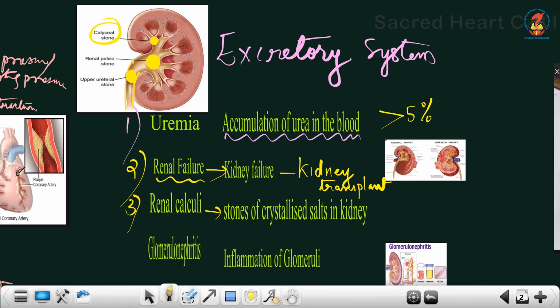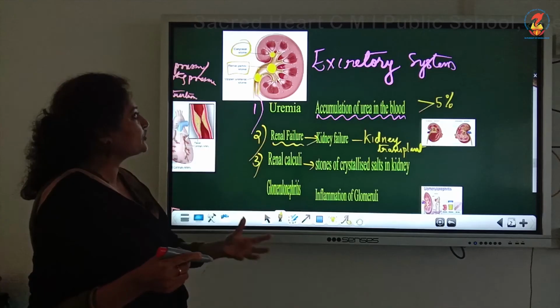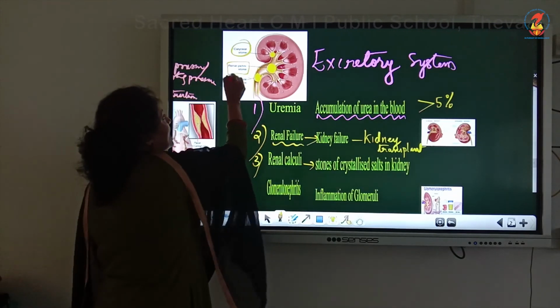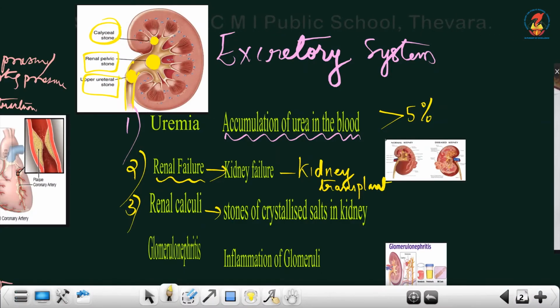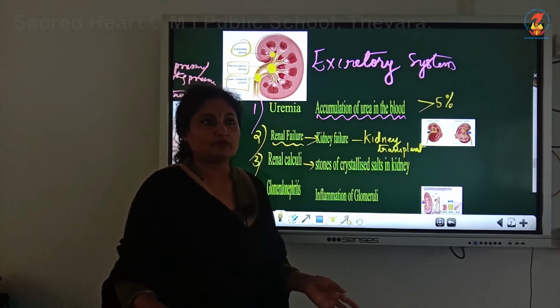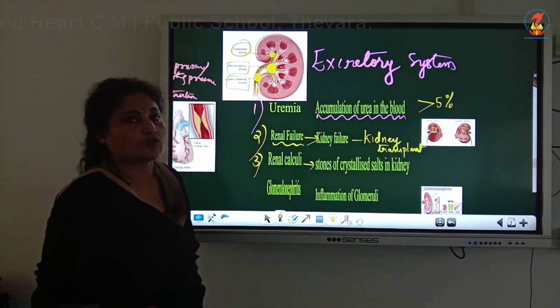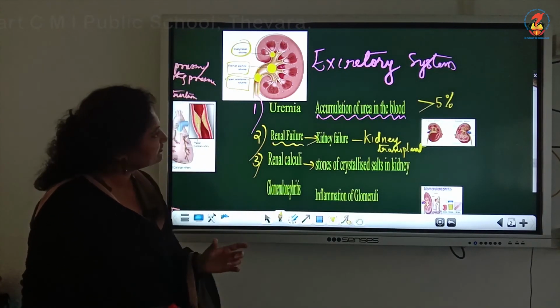If it is formed in the renal pelvis, it is known as a renal pelvic stone, or if it is formed at the upper ureter, it is known as upper ureteral stones. These stones cause a lot of pain at the lower back abdomen. It is very, very severe.